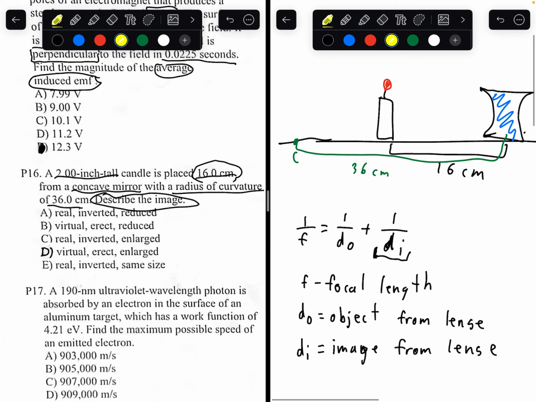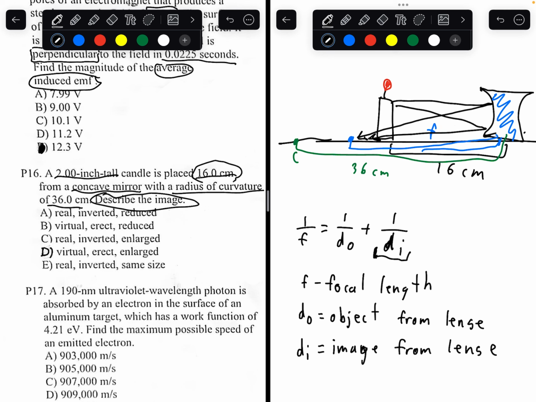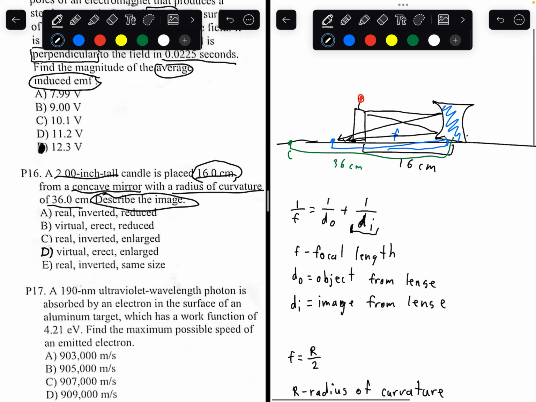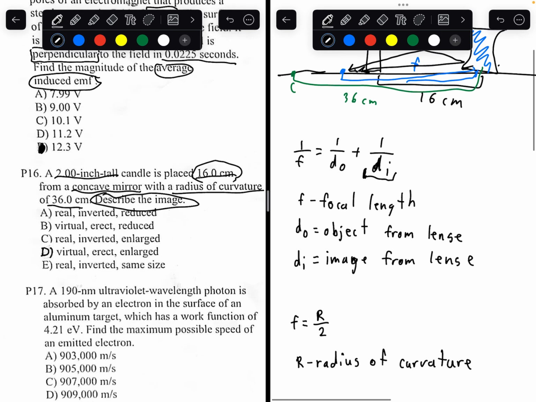So, see this green line here? I'll draw a blue line between the lens and this point here. That right here is the focal length. This blue line I just drew is F. The focal length is the point where all the light rays, when they bounce off, will intersect. All these rays bouncing off are going to hit the blue dot. That's the focal length. I know the drawing is not properly showing it.